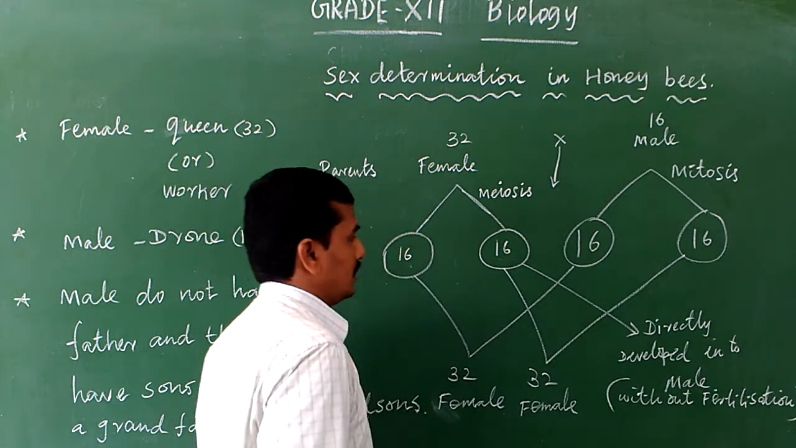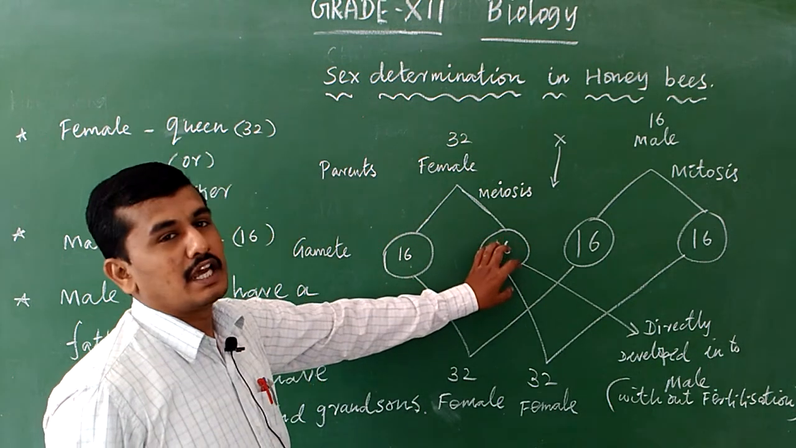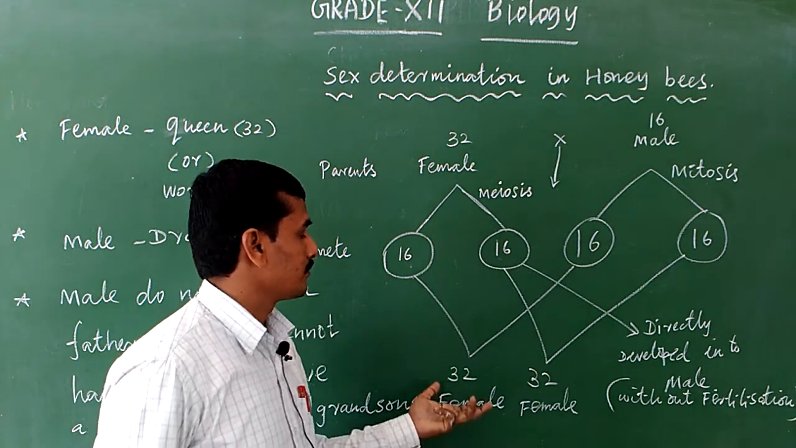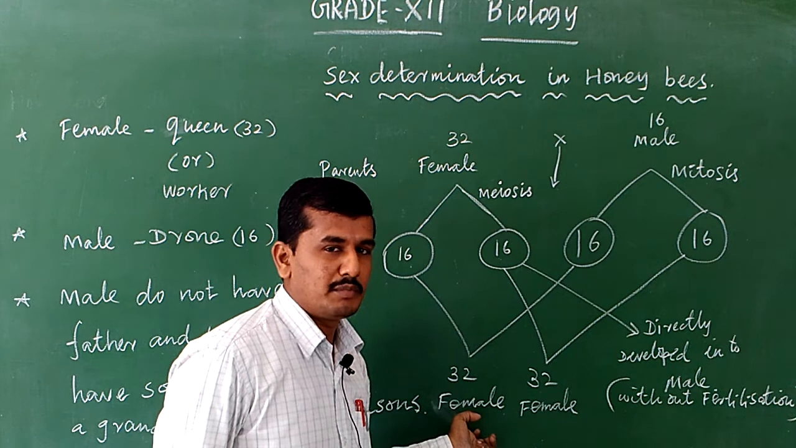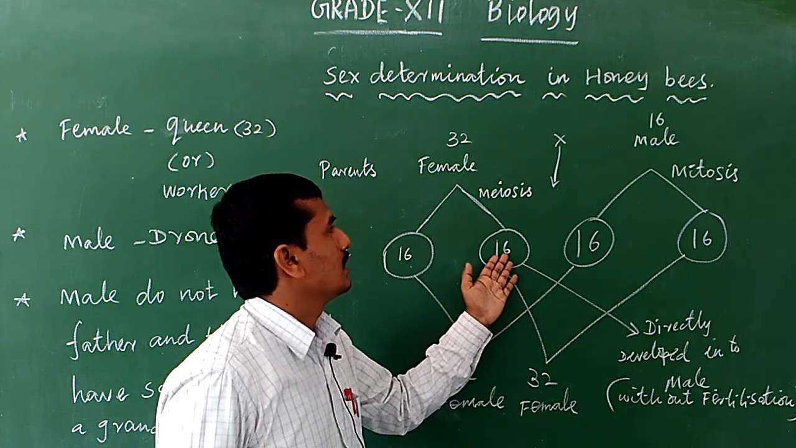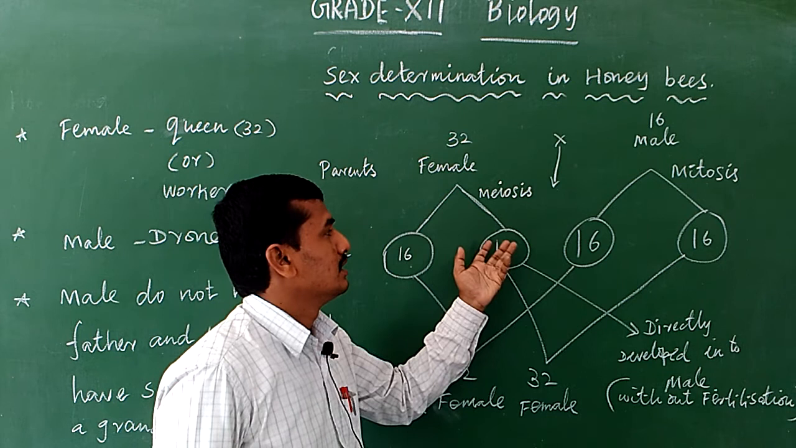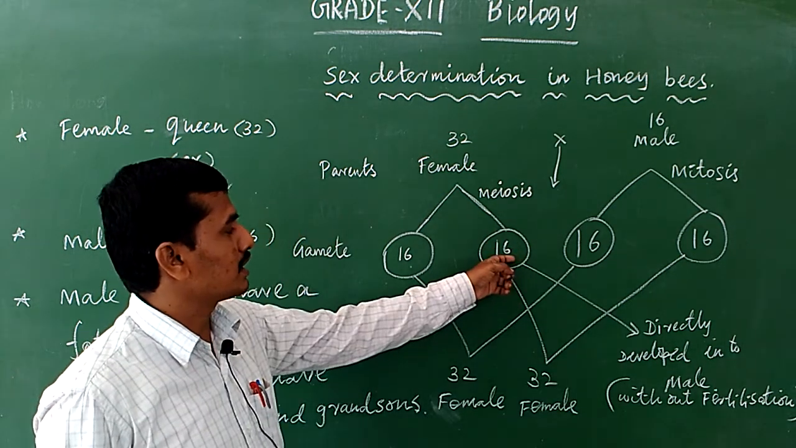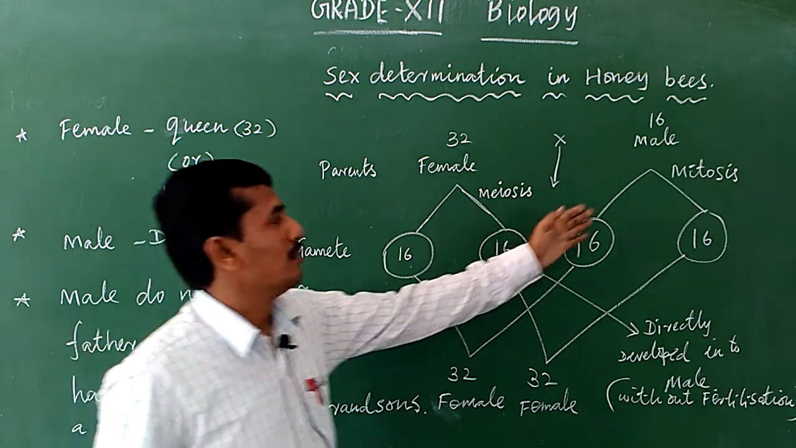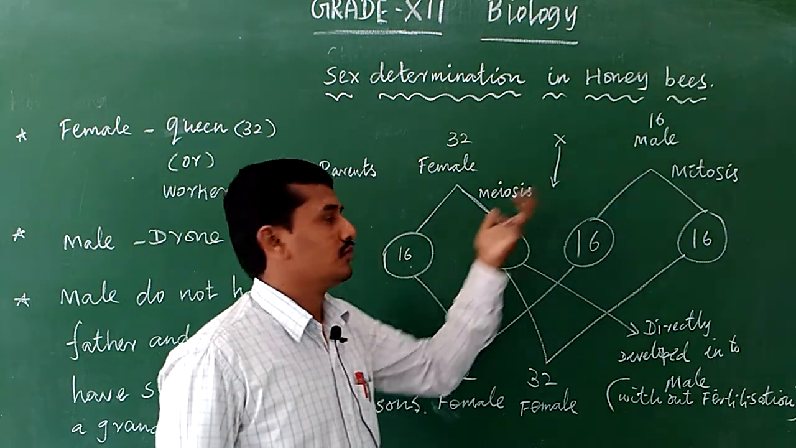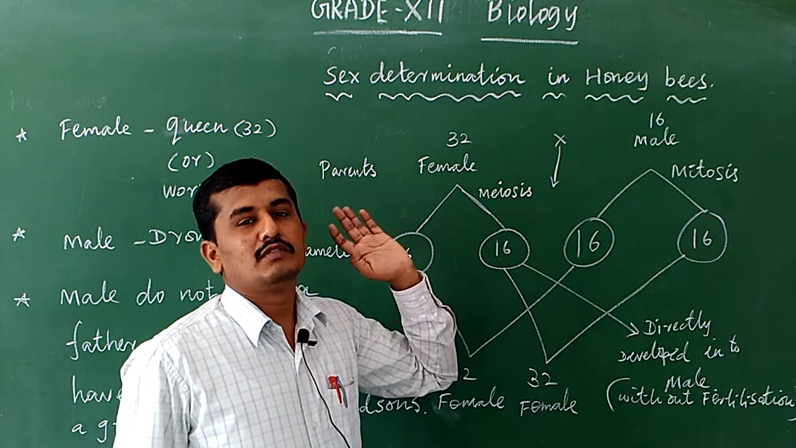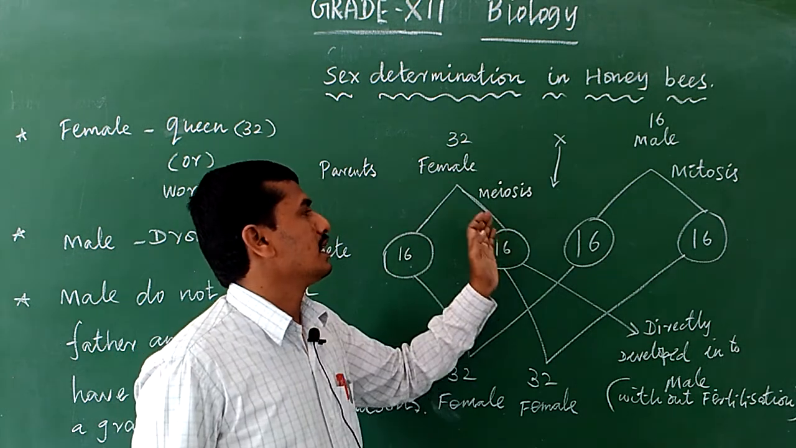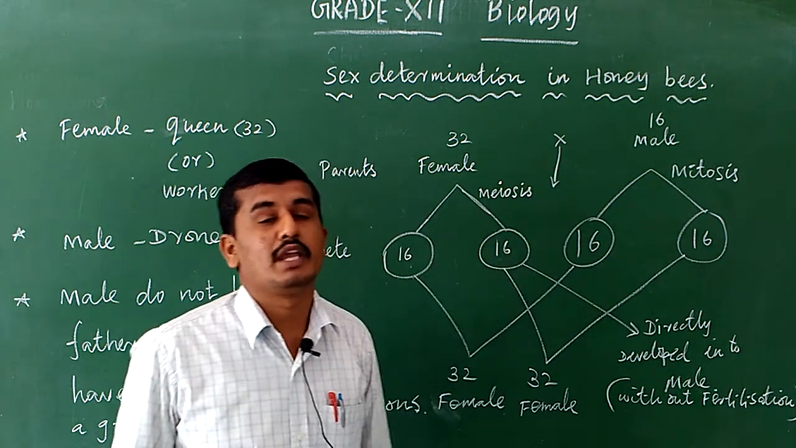So when male and female gametes fuse, female progeny are produced. Without fertilization, the female gamete directly develops into a male. The female gamete contains 16 chromosomes, and the male contains 16 chromosomes. So without the involvement of a male gamete or male organism, the female gamete develops directly into a male organism.